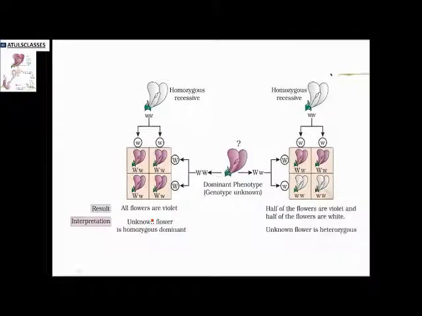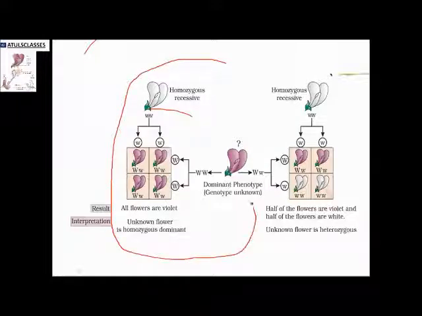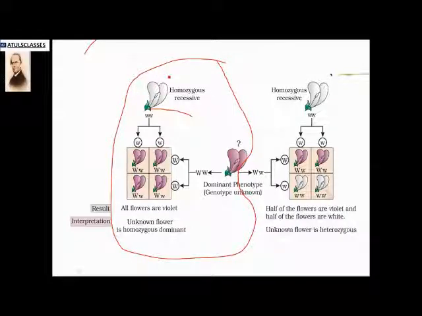This is one example showing how the cross is made. Now two situations are possible. This whole is situation number 1. We want to know the genotype of this plant, so we are crossing a homozygous recessive with the plant. In this square, called a Punnett square, these are all the genes.